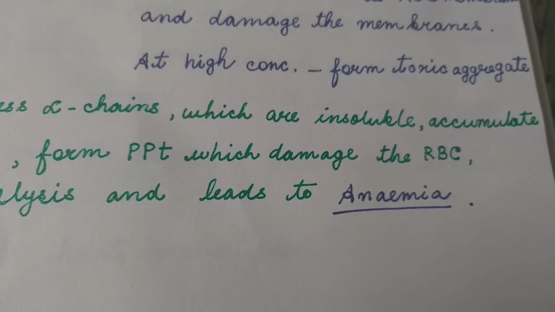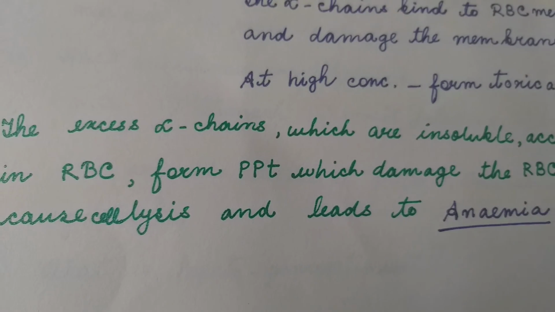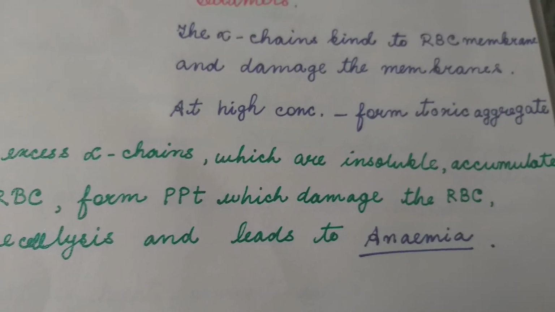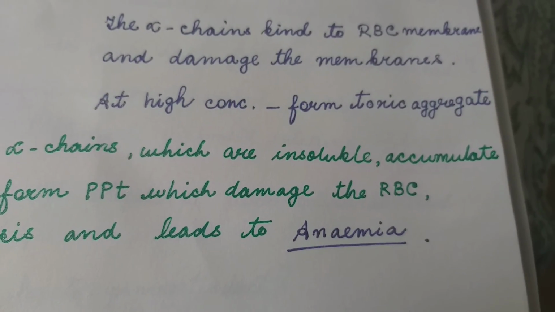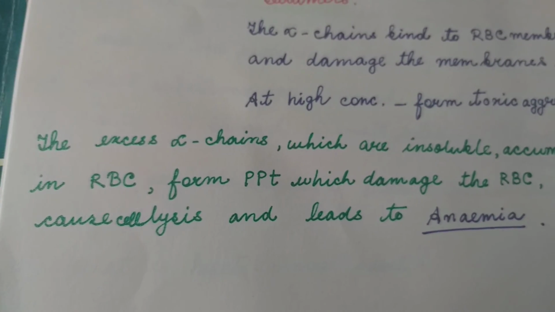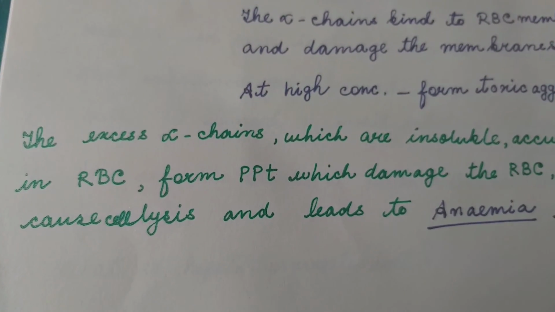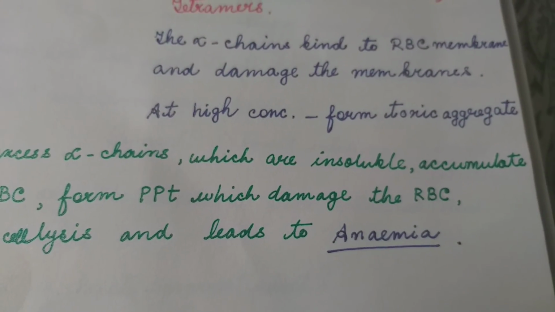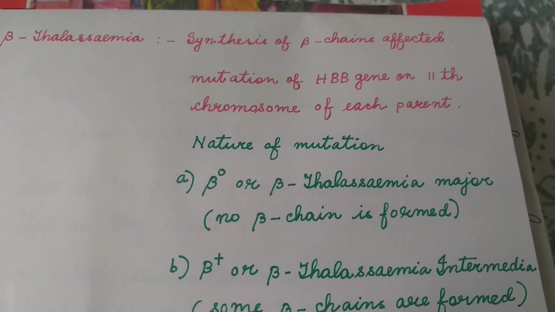It leads to anemia because of the excess alpha chains, which are free but insoluble, and they damage the RBC membrane, causing lysis of RBC, leading to anemia. This is about beta thalassemia.